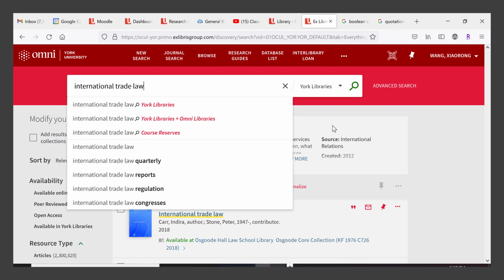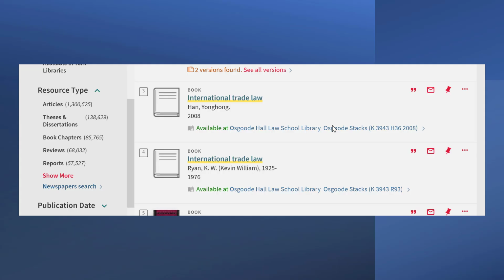Whether to use any Boolean operators and which ones to use and how to use them depends on your objective of the search. After you complete your search, you can use filters to further narrow down your results. There is another video where I will show you how to use filters to get better search results. OMNI not only retrieves books, but also many other types of materials. You will find scholarly and non-scholarly articles in your OMNI search as well.